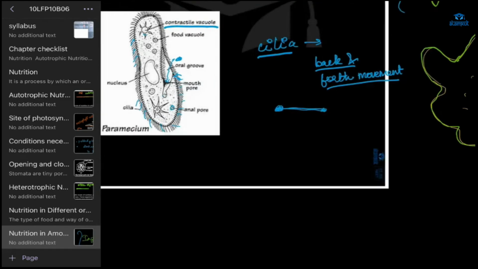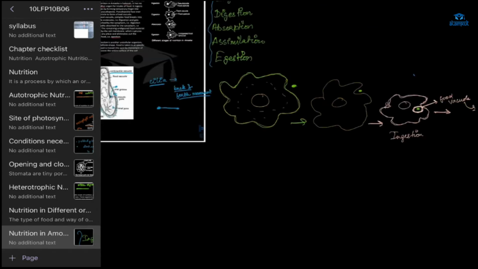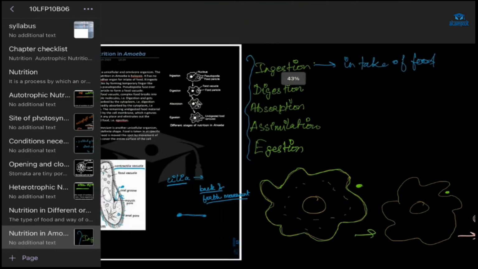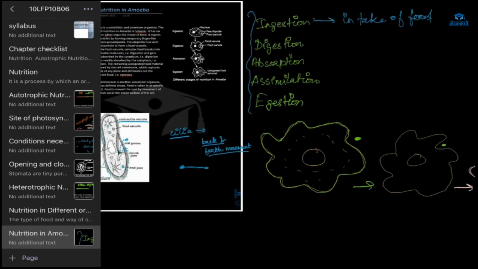Okay, everyone understood? Yes, Navya, thank you. Then Rudinil, can you explain about nutrition in amoeba? Ma'am, can you explain the contractile vacuole once again?